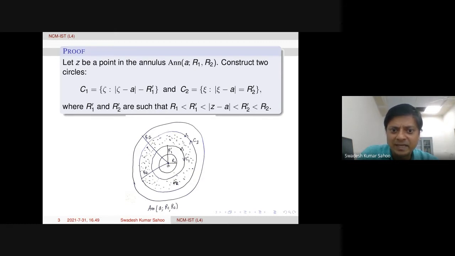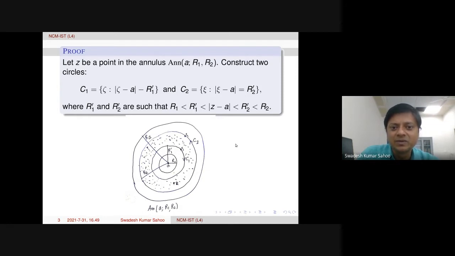Modulus of z minus a is less than R2 prime, and R2 prime is less than the original R2. So remember, R1 and R2 are given, but we are constructing R1 prime and R2 prime. So this is the picture.